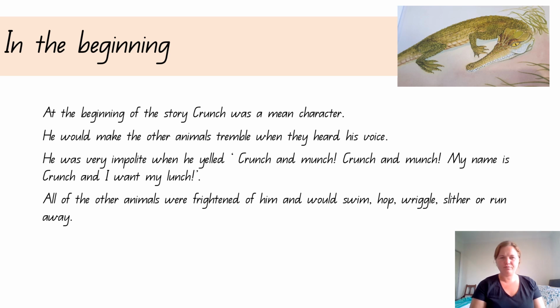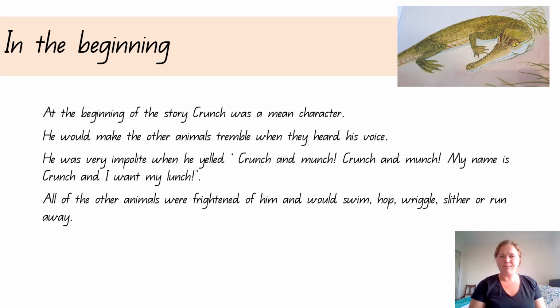Let's have a look at our sentences from yesterday. At the beginning of the story, Crunch was a mean character. Can you remember yesterday that we looked in the story and found out why he was a mean character? There were lots of clues in the story that told us. He would make the other animals tremble when they heard his voice.